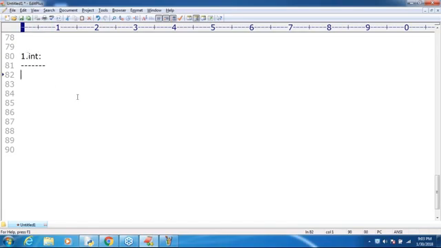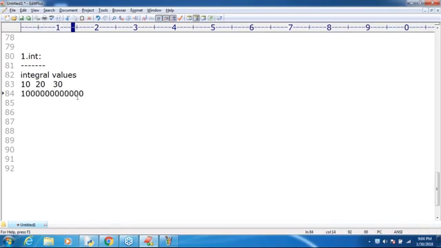We can use the int data type to represent whole numbers, integral values, something like a number without a decimal point. Something like 10, 20, 30, or 100 or 1000.